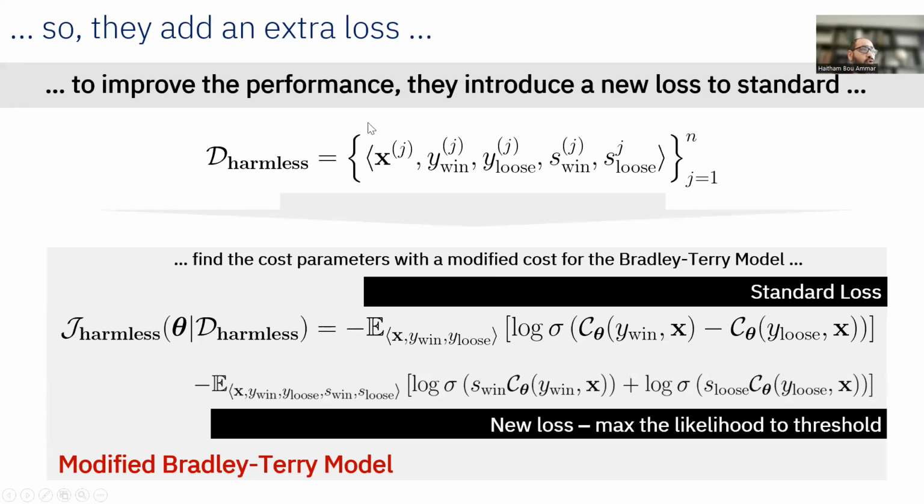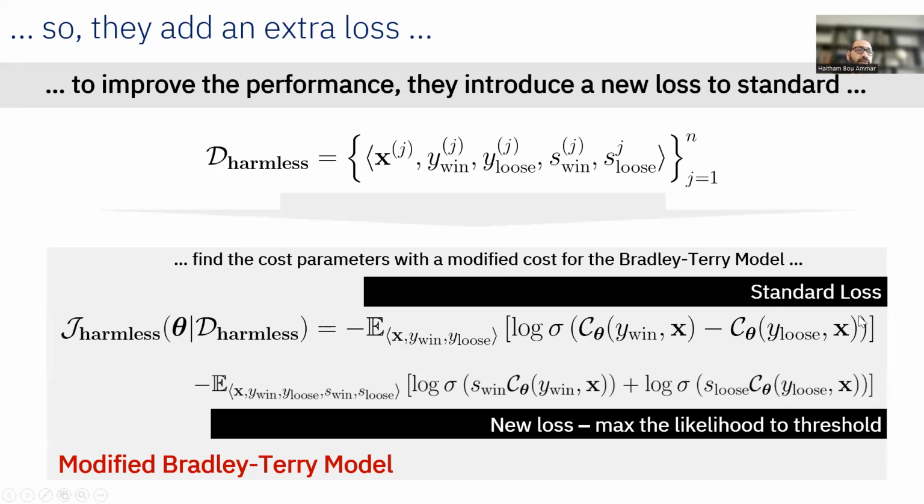So to improve the performance, they introduce a new loss. That new loss takes into account the harmless data set. It takes x_j, y_j win, and y_j lose, but additionally it takes these s win and s lose, which are either +1 or -1. The way they add this loss is really very simple.